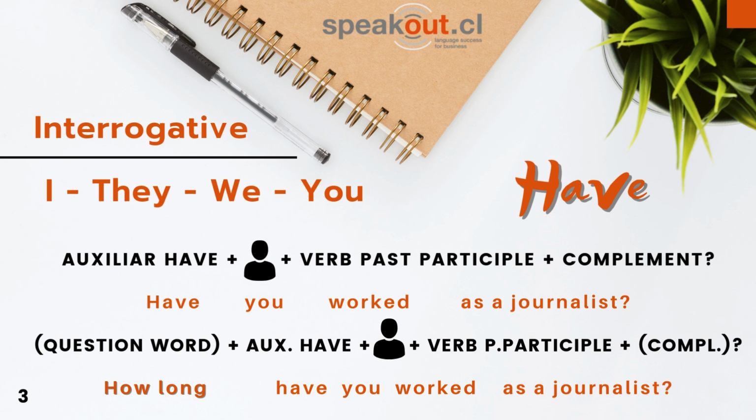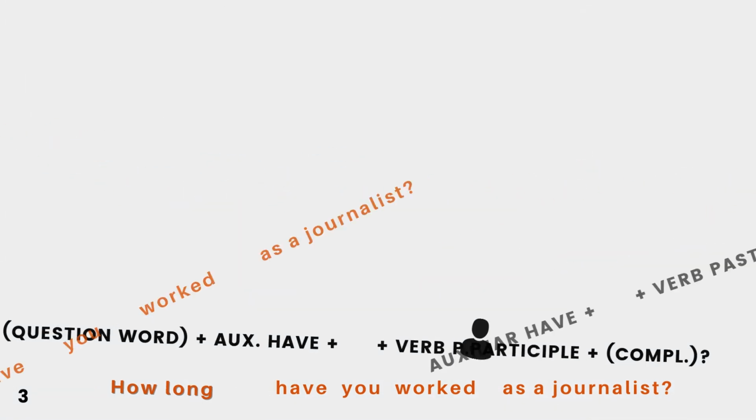Have is followed by the subject and the verb in its past participle form. Question words go before the auxiliary. We will use how long to ask about the extension or period of this action. How long have you worked as a journalist?